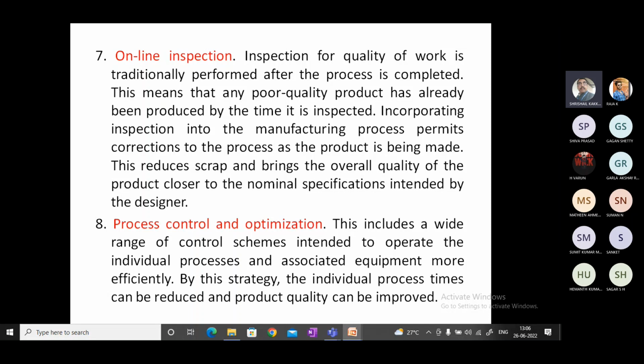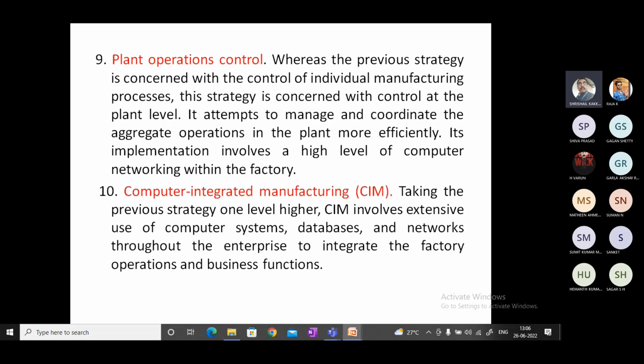The next one, plant operation control. The individual machine can also be controlled, and in turn, integrating all these machines together, the whole plant, along with the accounts department, the managing department, the quality control department, and the loading, unloading and storage, everything can be automated together. So this is called plant operation control. This is one level higher as compared to the previous one.